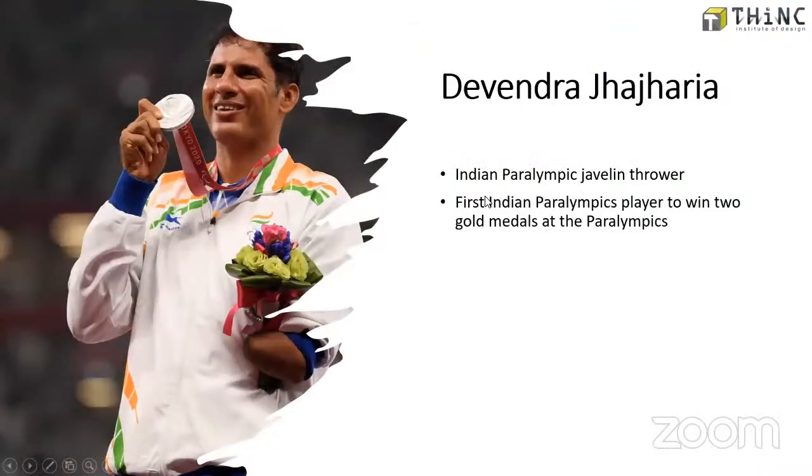Moving on to our next awardee, it is Devendra Jhajharia. Devendra Jhajharia is an Indian Paralympic javelin thrower, and he has got many records actually. He's the first Indian Paralympic player to win 2 gold medals at the Paralympics, and he won his first gold medal in javelin throw at the 2004 Summer Paralympics in Athens. And there he actually became the second gold medalist for para sports for the country India.